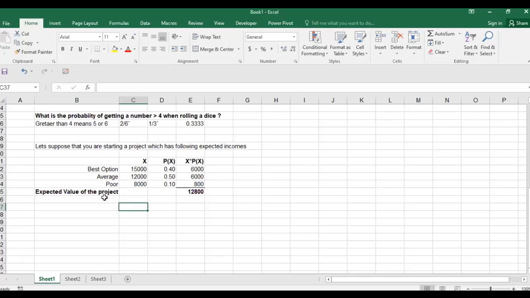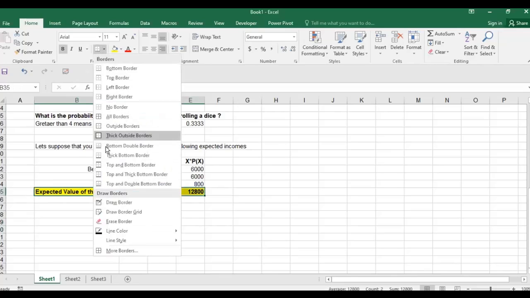Either I can earn 15,000 or 12,000 or 8,000. I multiply them with their respective probabilities and I get a number, 12,800. So it means that on average, it looks like this project will give me 12,800. Okay, so this is a number which is an expected value of the project.